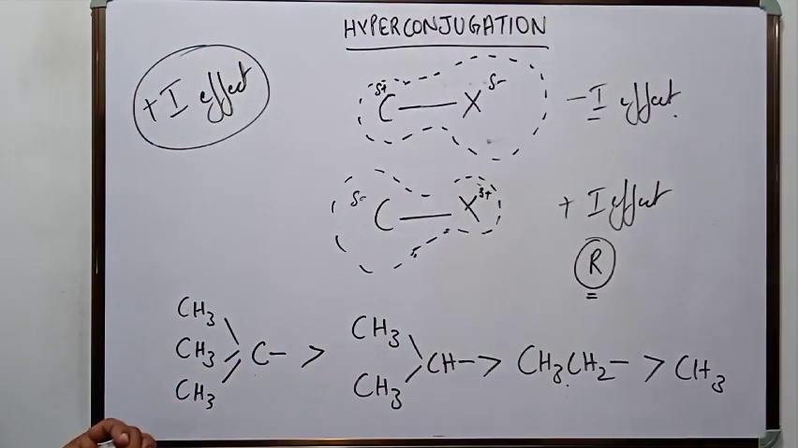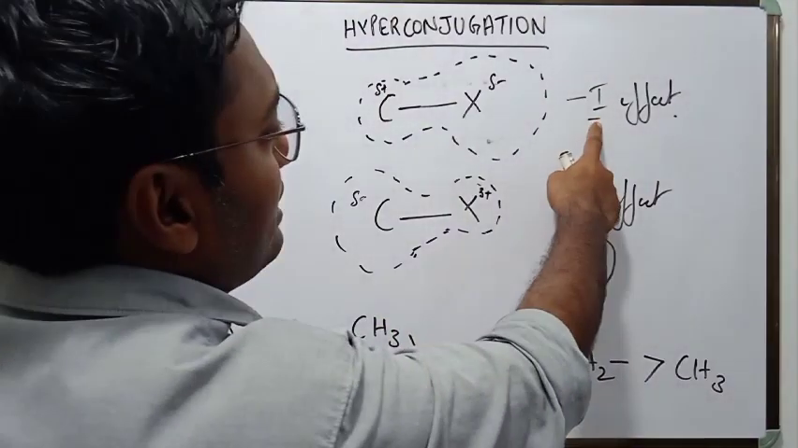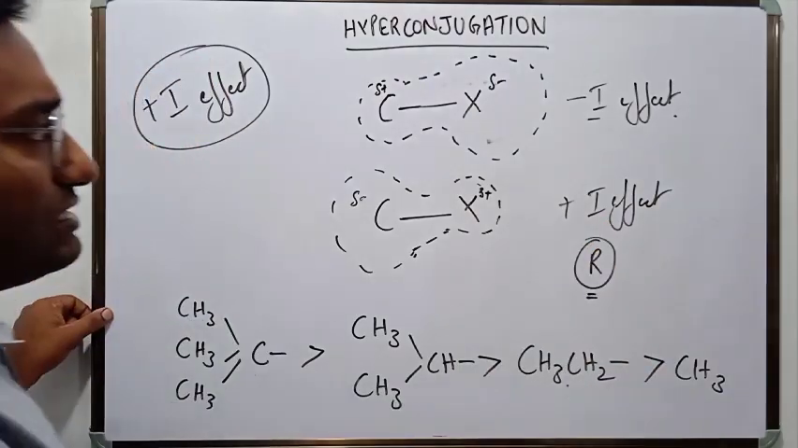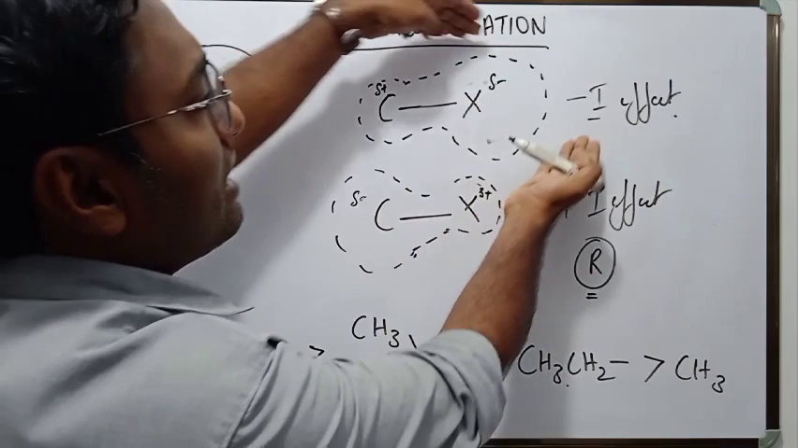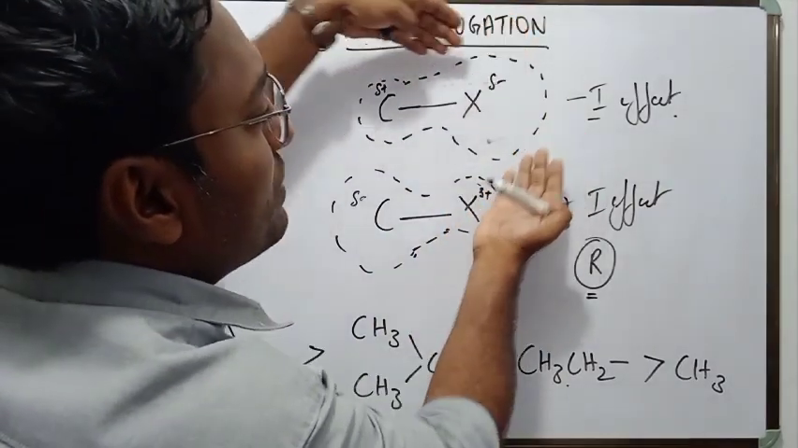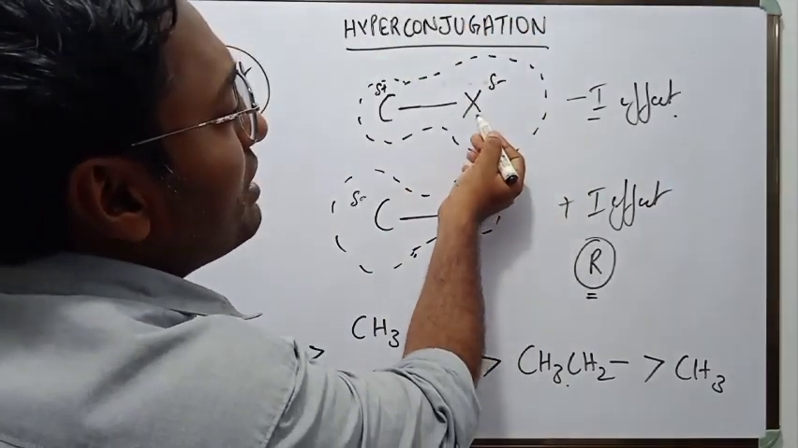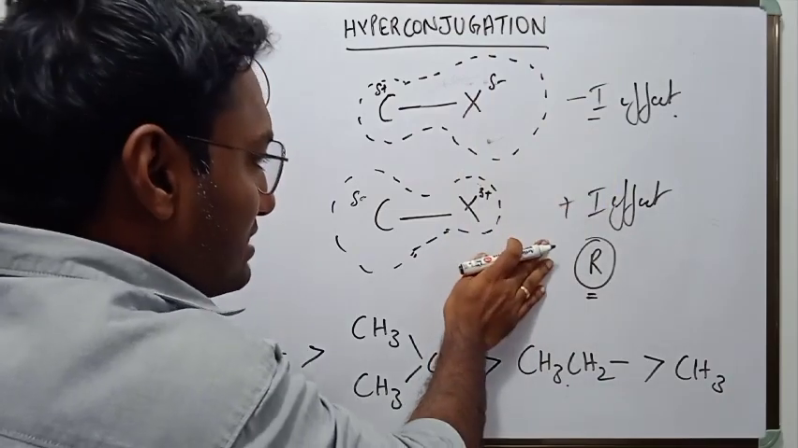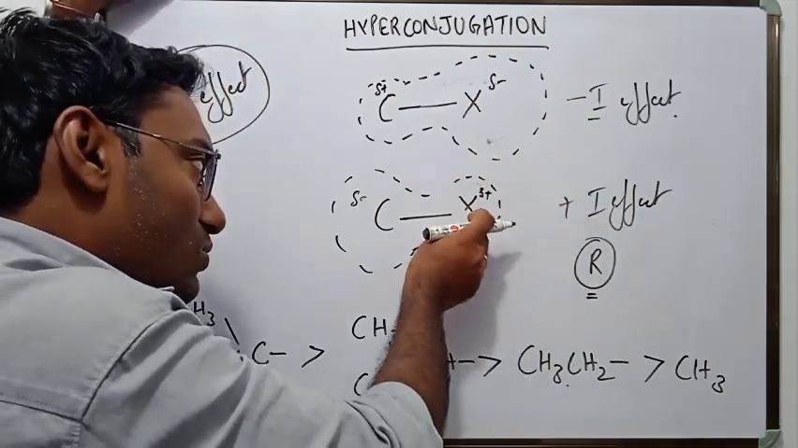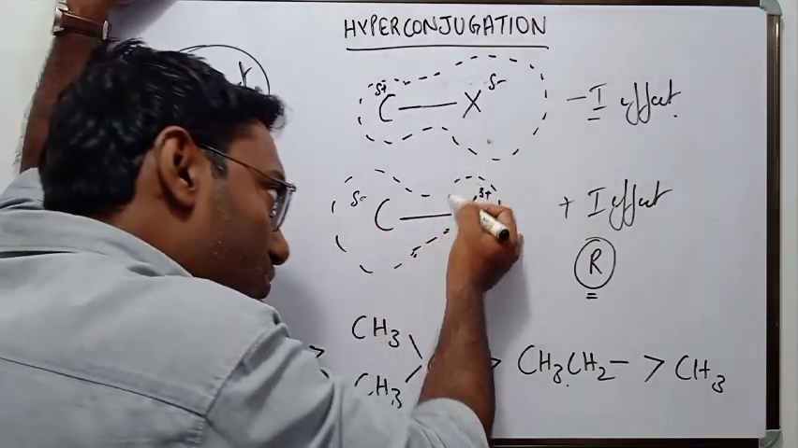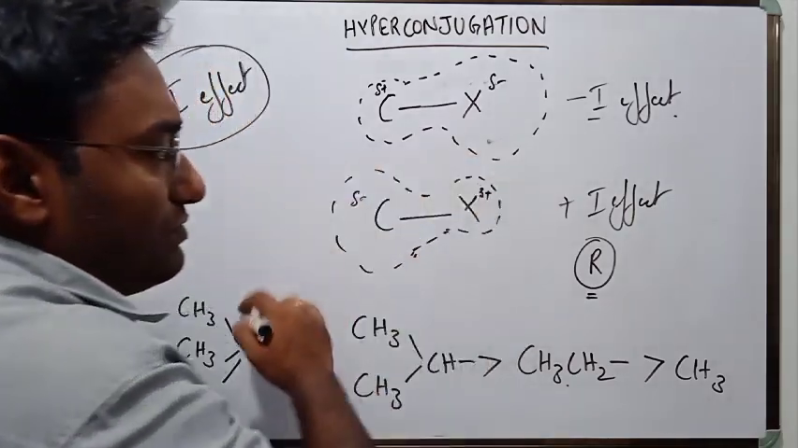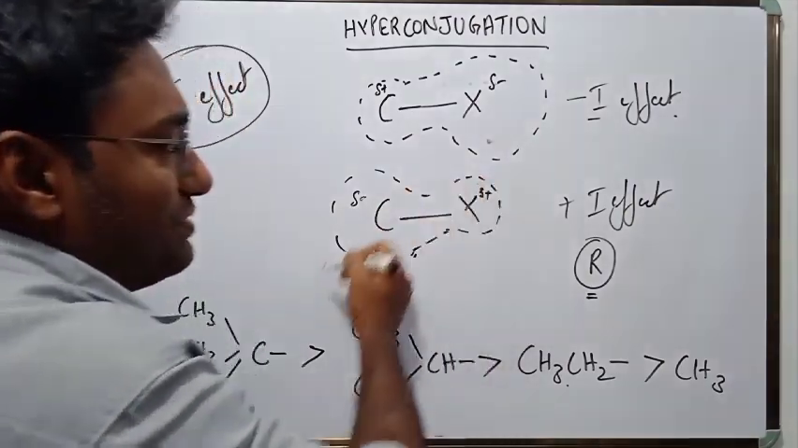There are two types of inductive effects, minus I effect and plus I effect. This is the minus I effect. In the minus I effect, the electron cloud is shifted towards the substituent because the substituent is more electronegative. In the plus I effect, the electron cloud is shifted away from the substituent because the substituent is less electronegative, or it is more electropositive.